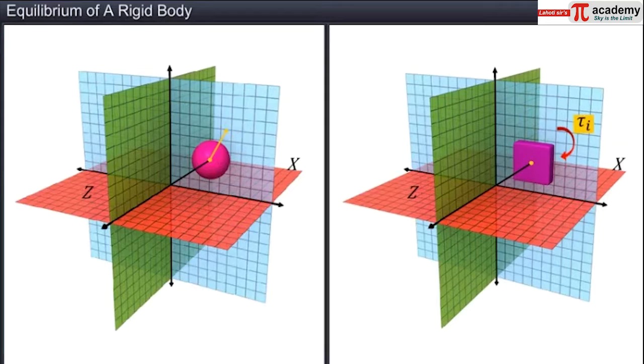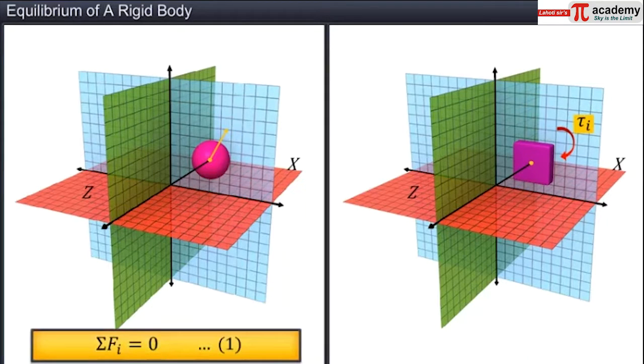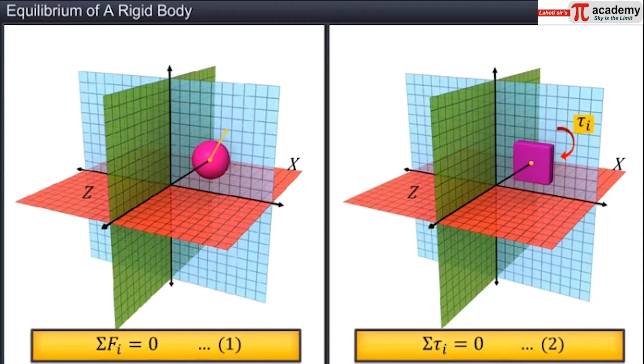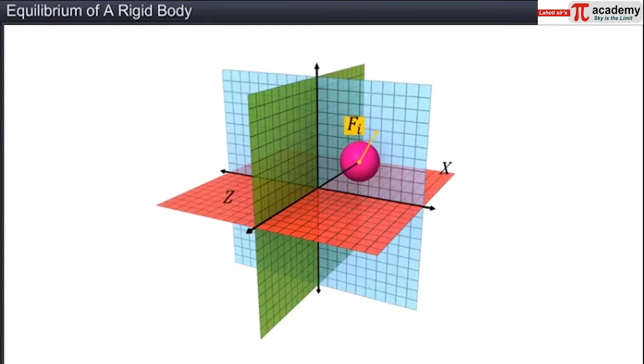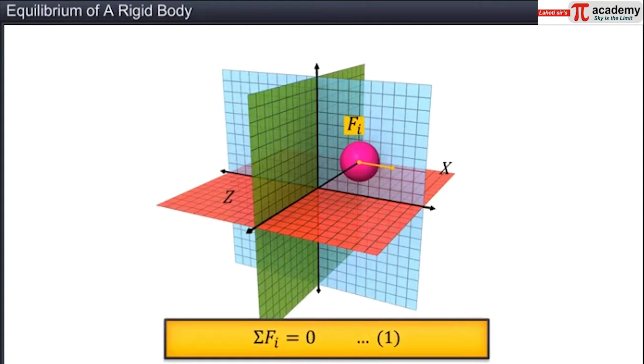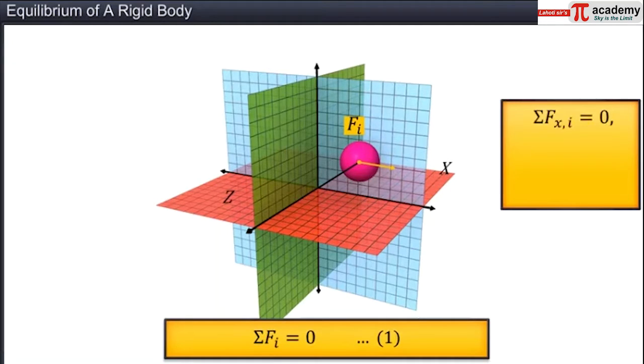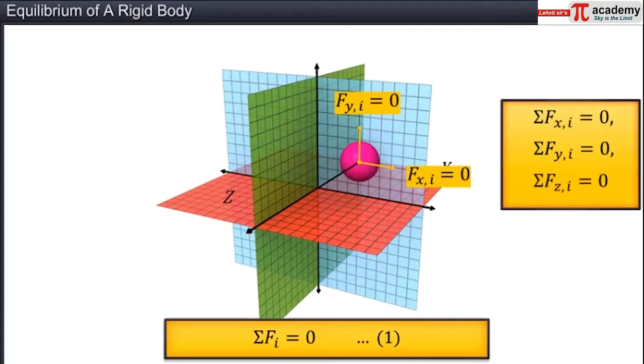Note that the equations sigma Fi is equal to 0 and sigma tau i is equal to 0 are in vector notation. Each of these equations is equivalent to 3 scalar equations. In scalar notation, equation sigma Fi is equal to 0 can be written as 3 independent equations: sigma Fx i is equal to 0, sigma Fy i is equal to 0, and sigma Fz i is equal to 0.